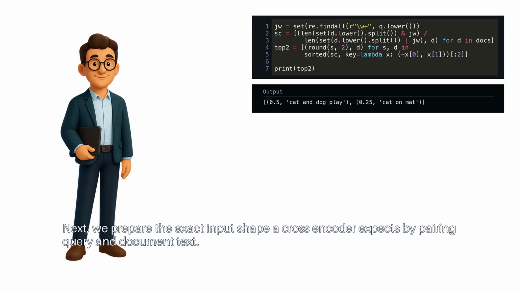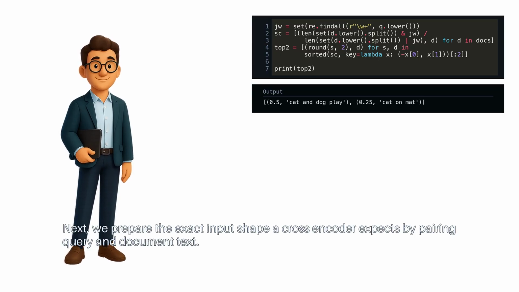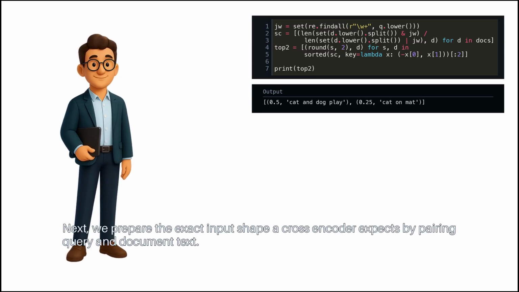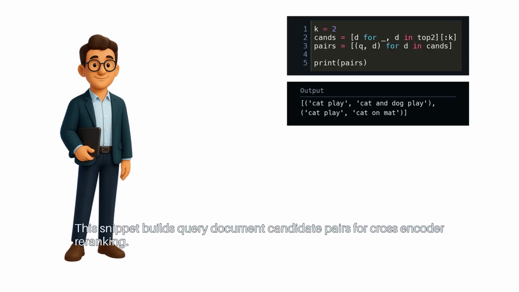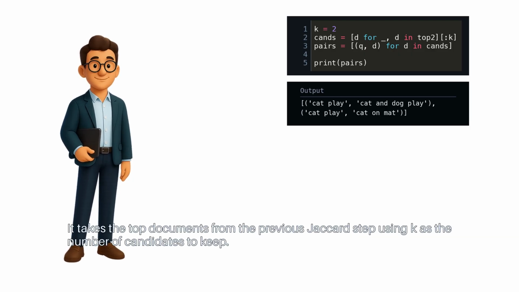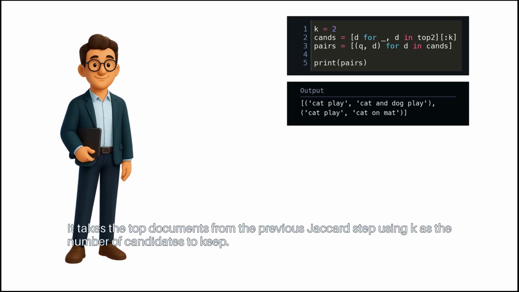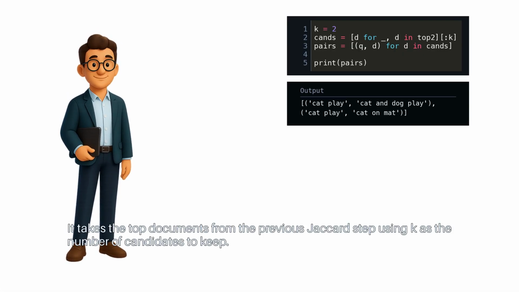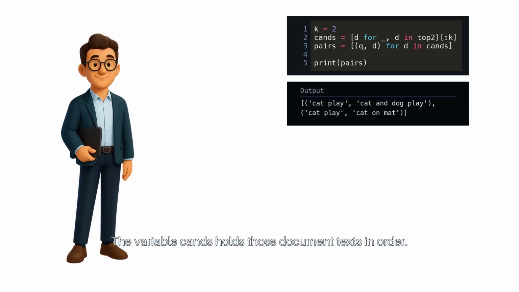Next, we prepare the exact input shape a cross-encoder expects by pairing query and document text. This snippet builds query document candidate pairs for cross-encoder re-ranking. It takes the top documents from the previous Jaccard step using K as the number of candidates to keep. The variable cans holds those document texts in order.